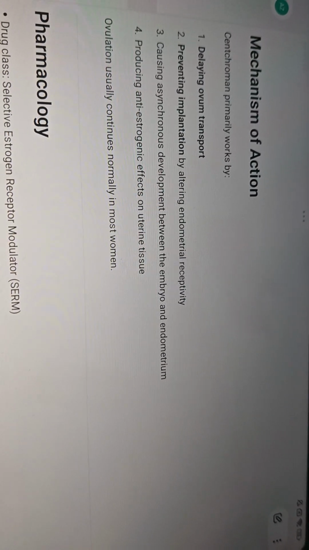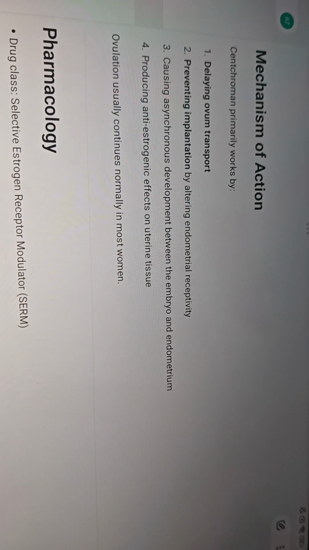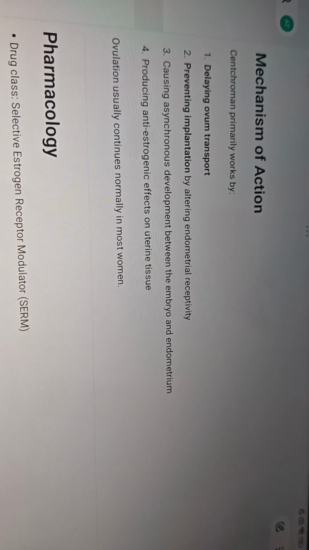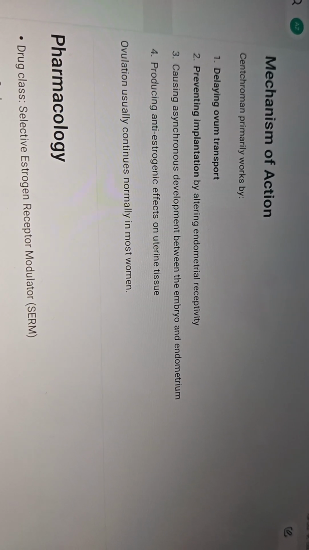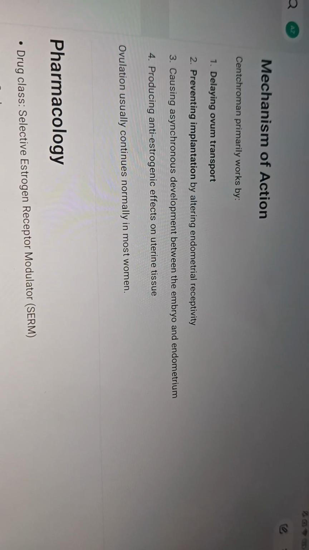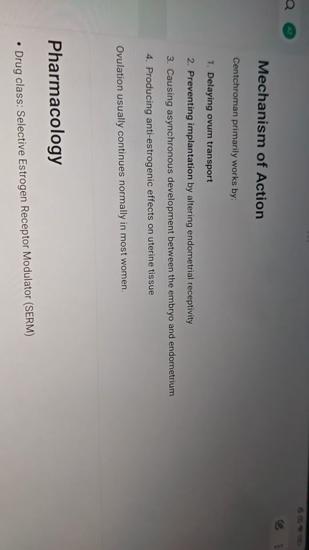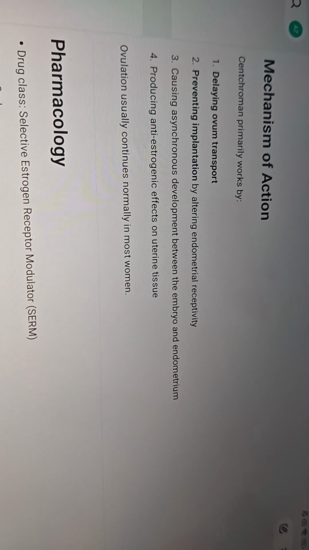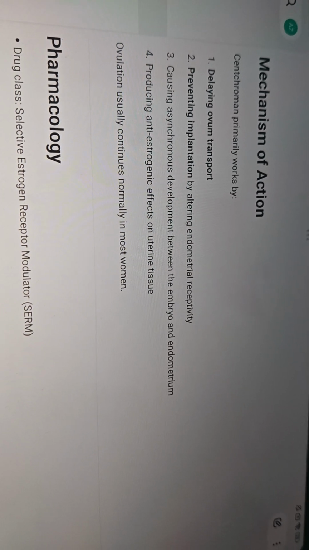So what it does is delay the ovum transport and prevent implantation by altering the endometrial receptivity, because it is anti-estrogenic on the uterus as well as the ovaries. So there is no ovulation, there is no implantation, and it also causes asynchronous development between the embryo and the endometrium, and it has anti-estrogenic effects on the uterine tissue. Ovulation usually continues normally in most females, but it delays the ovum transport.